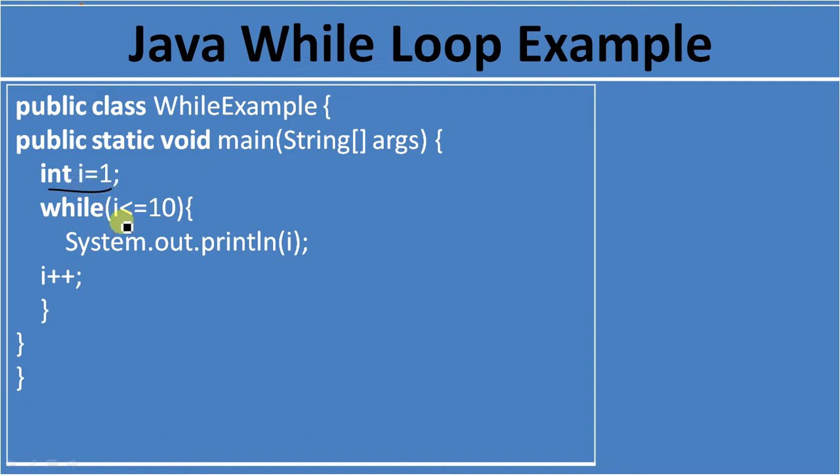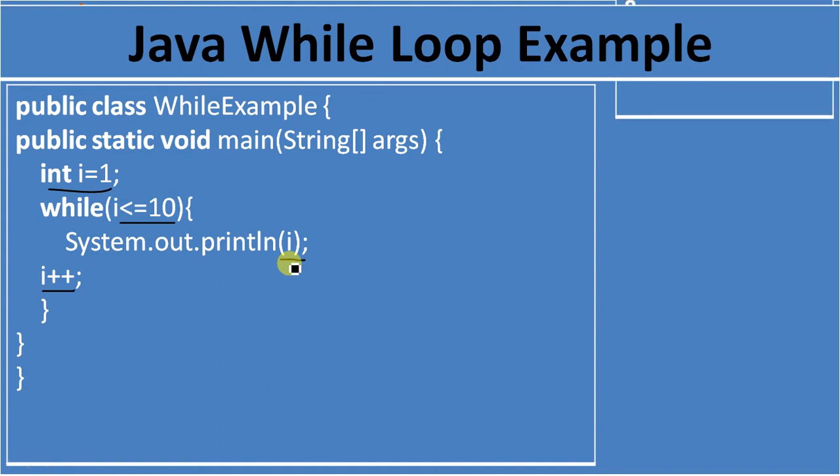Here we are checking i less than or equal to 10, then print i, and here we are increasing the value of i by 1. So until the condition is false, it will print the value of i.